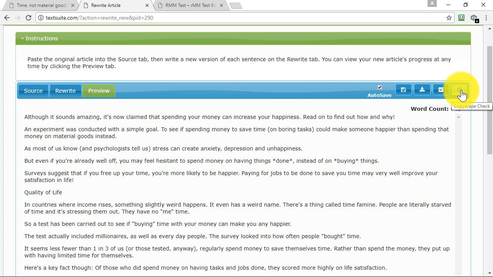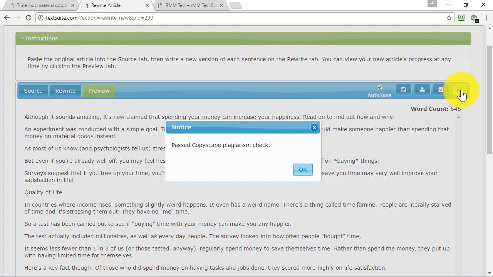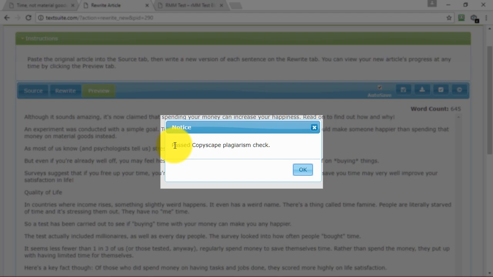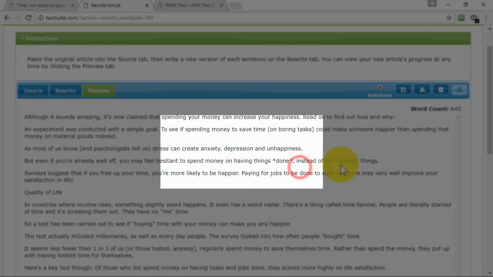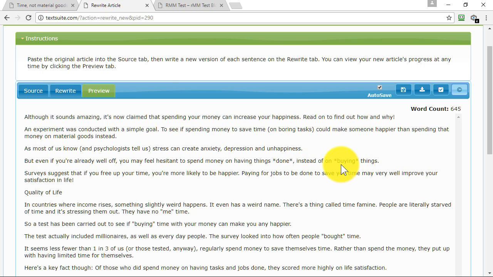So I'll just click on the Copyscape check here, and it will take a couple of seconds to connect, and it tells me I've passed. That's great. My article is now unique. I have a brand new article. So what I can do is save it. So that's done.